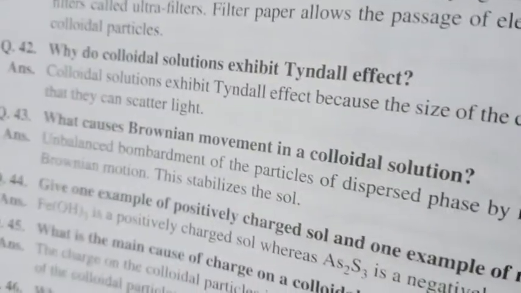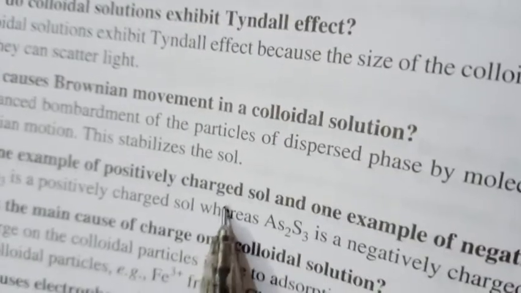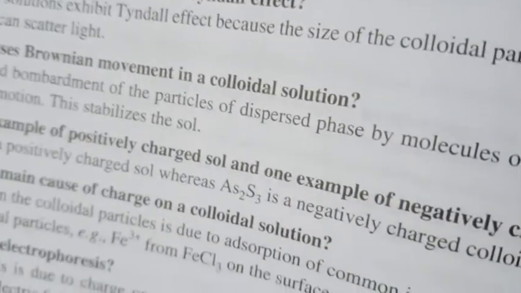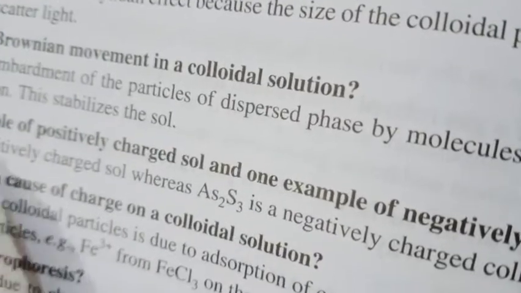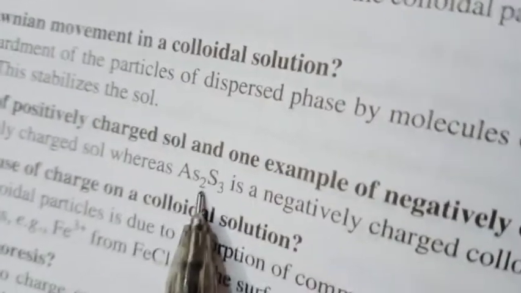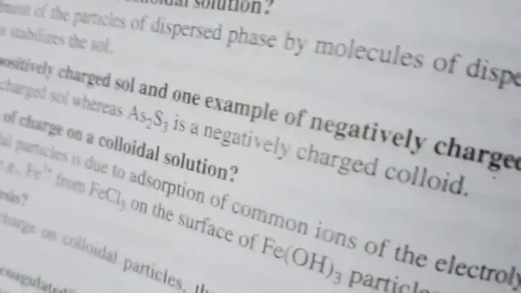Next, give one example of positively charged sol and negatively charged sol. The example of positively charged sol is ferric hydroxide sol, while arsenious sulfide sol is negatively charged.